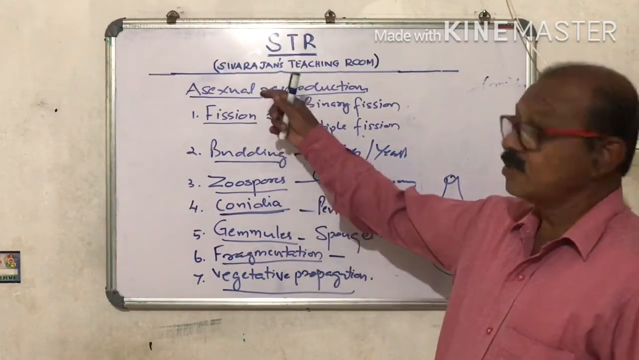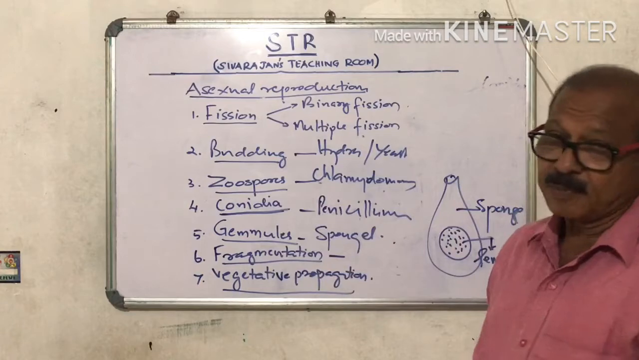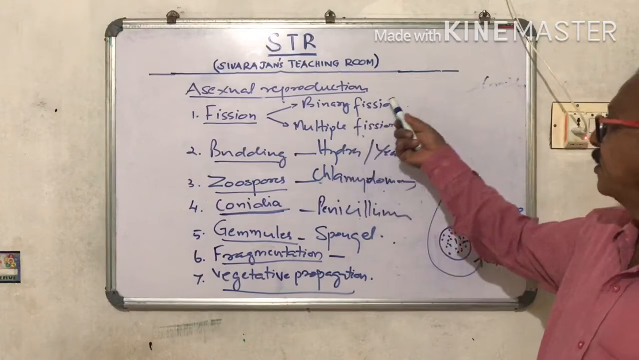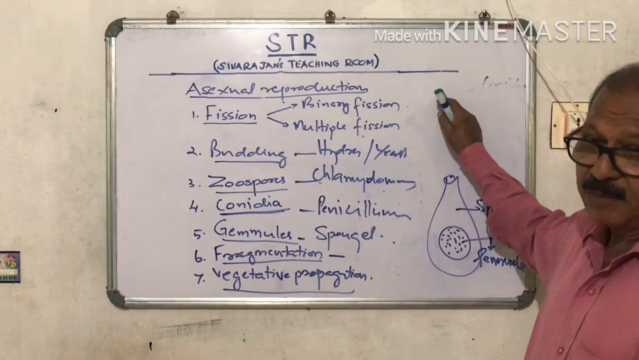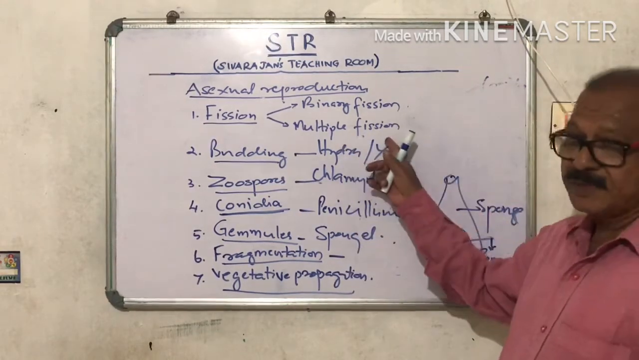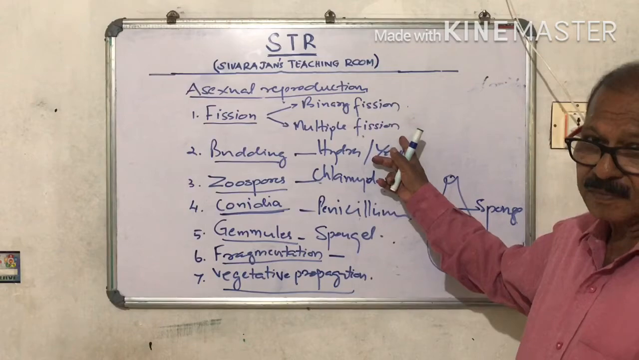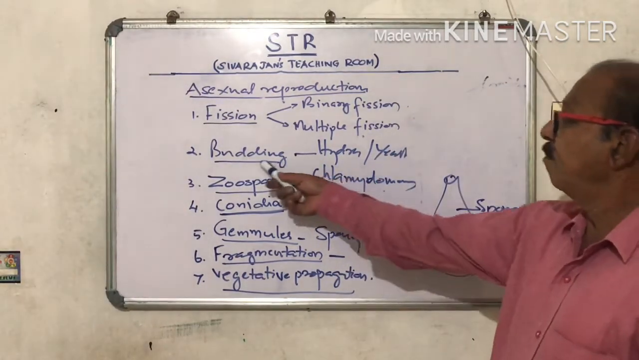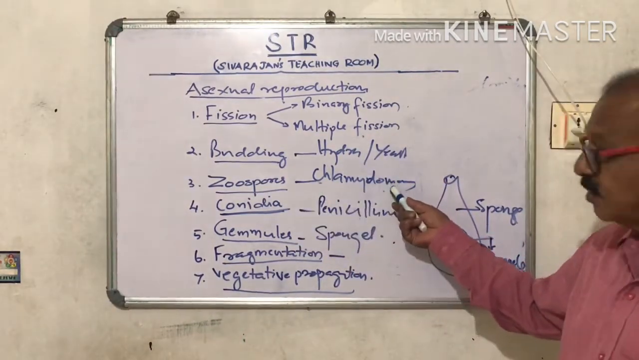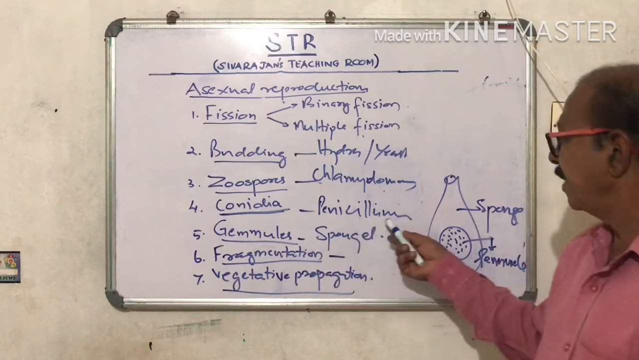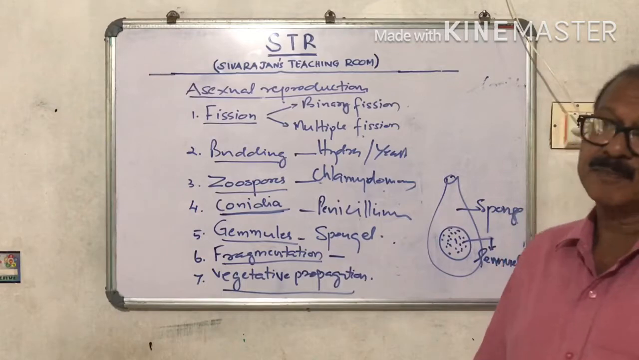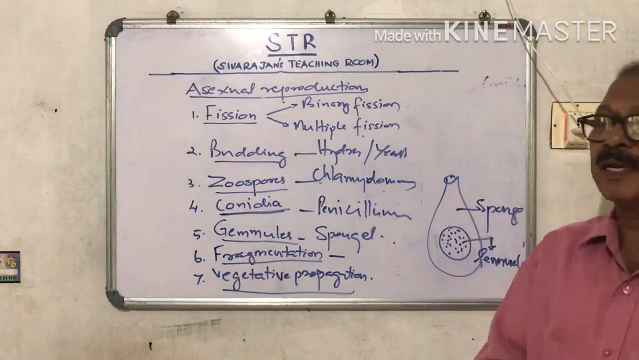So, once again, what are the different types of asexual reproduction? Fission can be binary fission and multiple fission. Binary fission example, bacteria, amoeba, etc. Then multiple fission can be seen in plasmodium, amoeba, etc. And budding takes place in hydra and yeast, etc. Zoospores are seen in chlamydomonas, conidia are seen in penicillium, gemmules are seen in sponges, fragmentation, that is breaking of the plant body into pieces, and each piece will grow, for example, spirogyra.